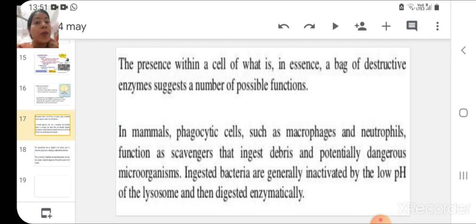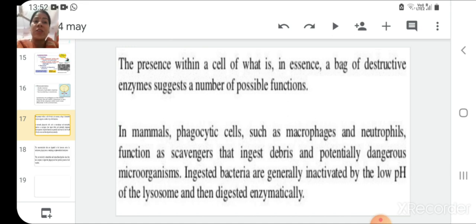In mammals, there are phagocytic cells. These phagocytic cells are a special type of cell that you will study in other classes, and maybe in other chapters we will discuss it. Such as macrophages. We have macrophages in our body which phagocytose different waste material, and neutrophils function as scavengers that ingest the debris of the cell. Debris means the dead, decaying part of the cell. And potentially dangerous microorganisms also. Sometimes by mistake, by some infections, some microorganisms enter into our cell. So those microorganisms are also cleaned up by lysosomes.